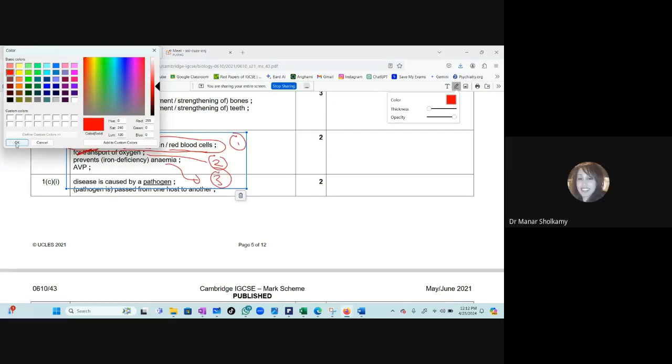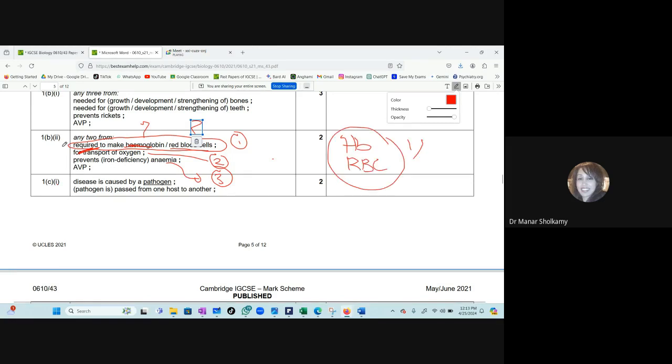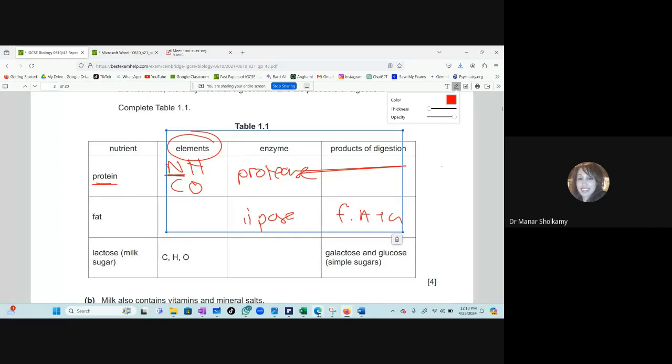Yes. Okay, I'm showing you the mark scheme and I'm teaching you not to write exactly the same number of points, but write more. Now, exactly like I told you, here, the iron, it is needed to make hemoglobin and red blood cells. These two are 1 point. So if you told me, doctor, I wrote 2 points, why did they take one out of two? Because when you wrote it is needed to make hemoglobin and it is needed to make red blood cells, they counted the two as 1 point, one out of two. So to be on the safe side, write the rest of the information. Okay? I'm just giving you a tip and it is your decision.